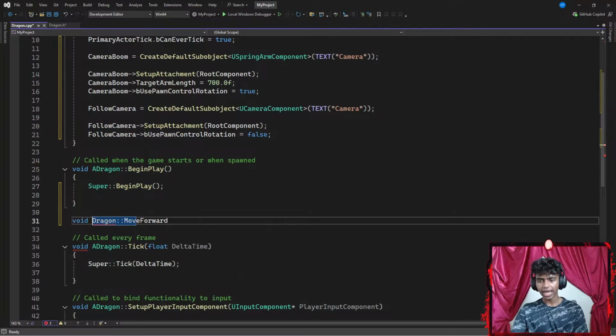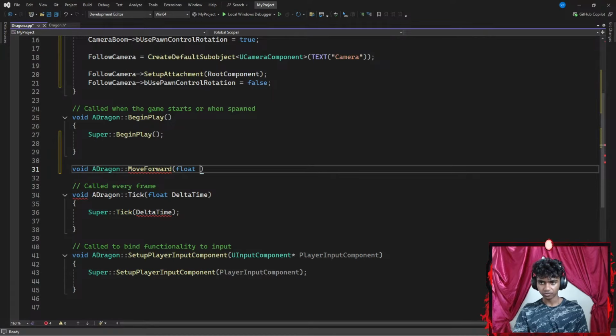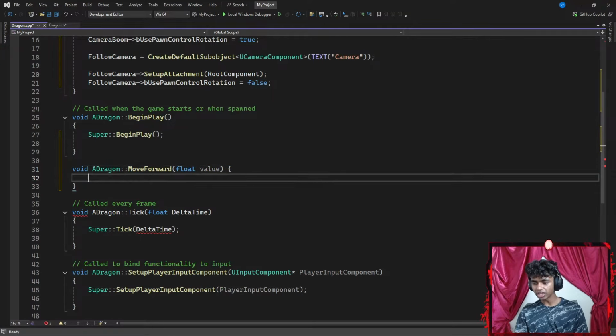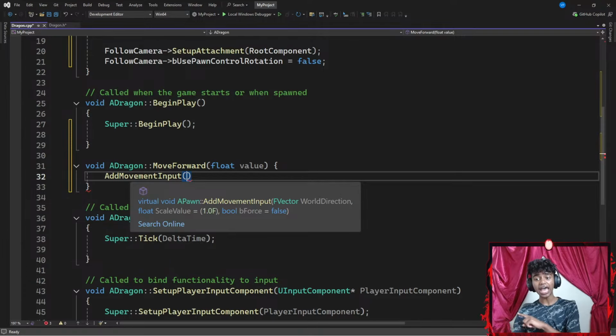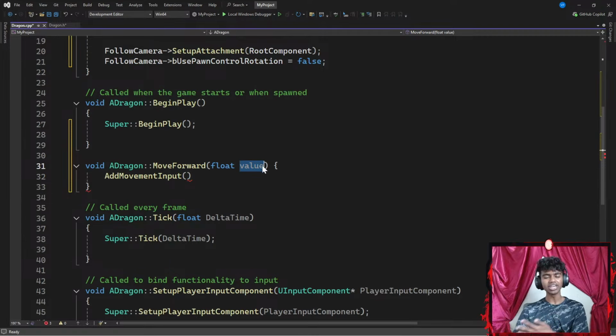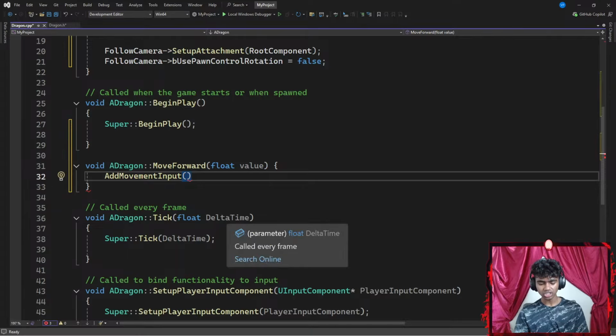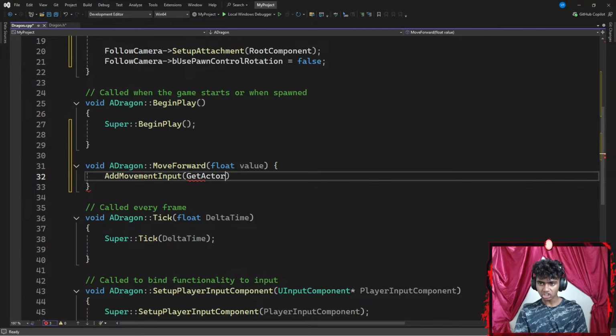Now, I'm going to go ahead and add something like a dragon. Okay, my dragon class is going to be pointing towards my move forwards method that requires a floating point parameter of value. Then I go with the pair of curly braces. Now, inside my class, I'm going to add a movement input. Let's go with add movement input, with a pair of parentheses that requires a parameter of my world direction and my scale value. Scale value is going to be my value, but my world direction is going to be something like the get actor forward vector function.